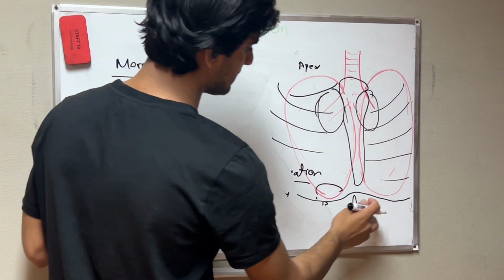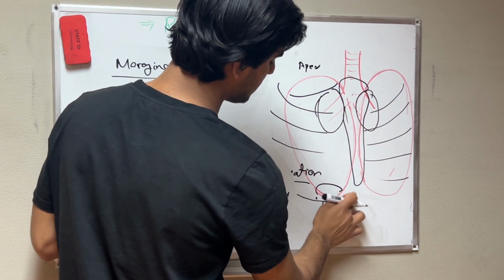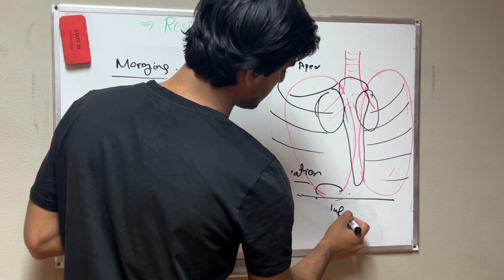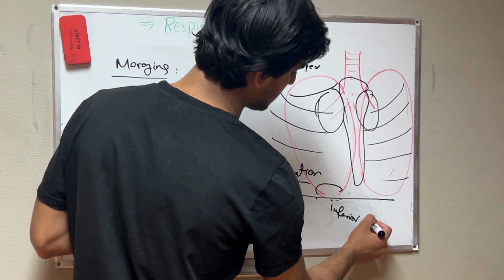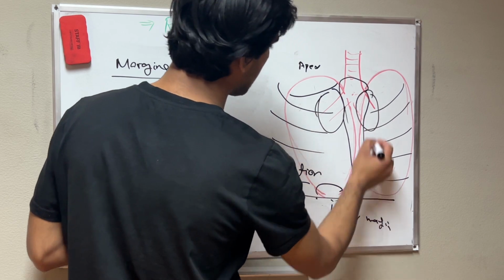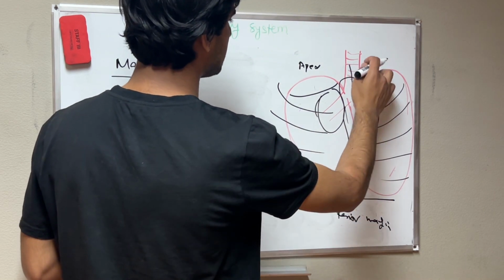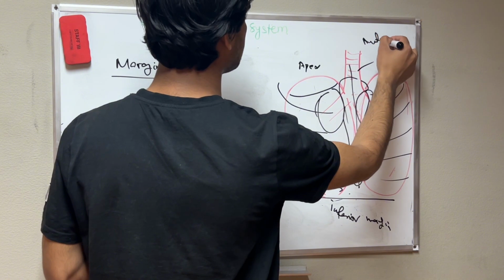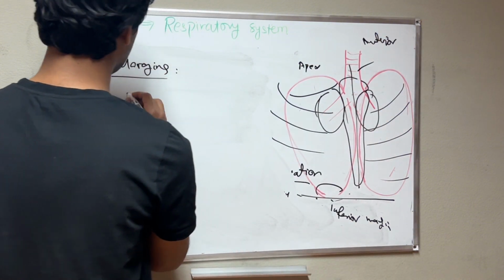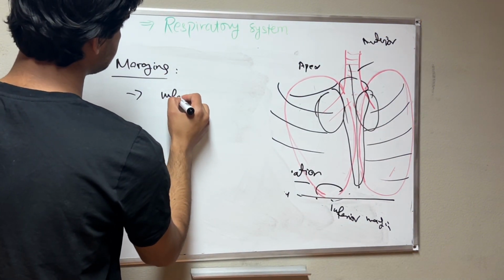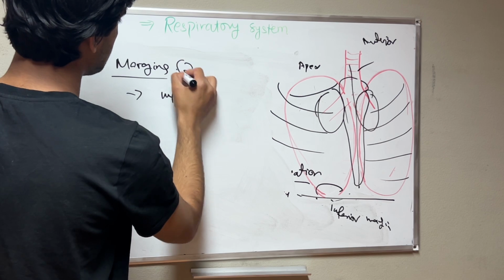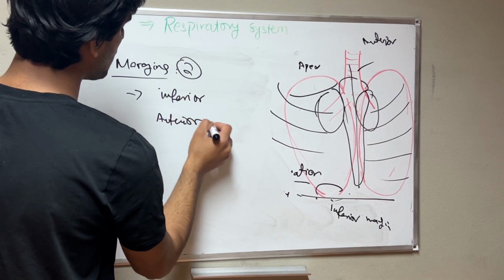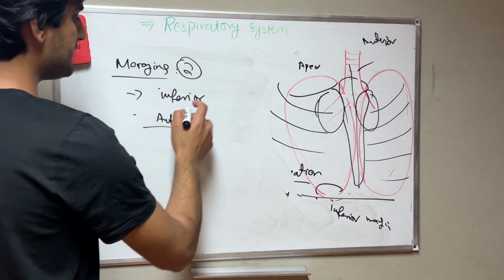We have two margins. This is the inferior margin of the lung, and this one, where the mediastinum is, is the anterior margin. We have two margins, inferior and anterior. And what about the inferior margin? What do we do with it?